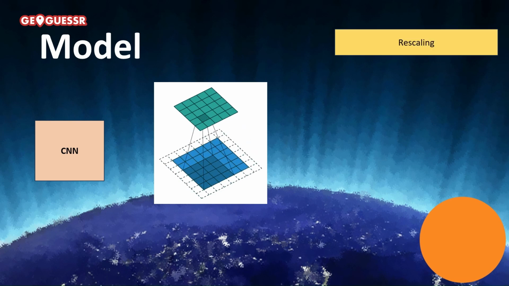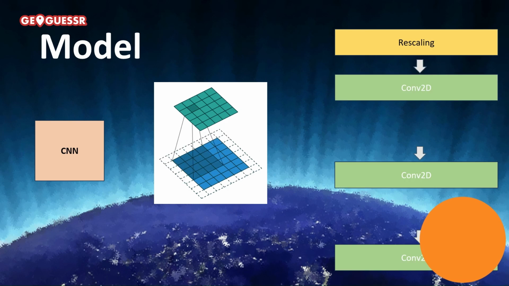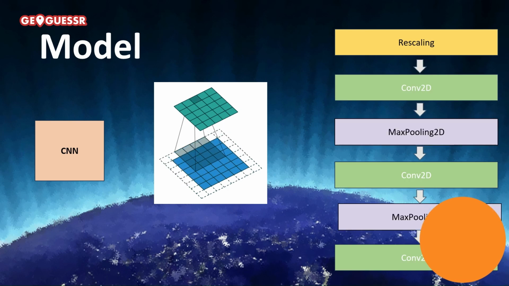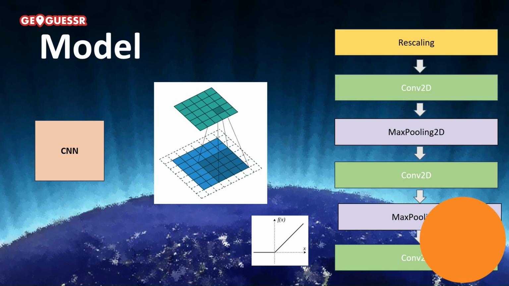We have a rescaling layer for consistent image sizing, 3 convolutional layers for extracting features from the input image, interleaved with 3 max pooling 2D layers to downsample the feature maps and reduce the computational complexity. For our activation function, we chose ReLU for all of these, because we found that it performs the best.